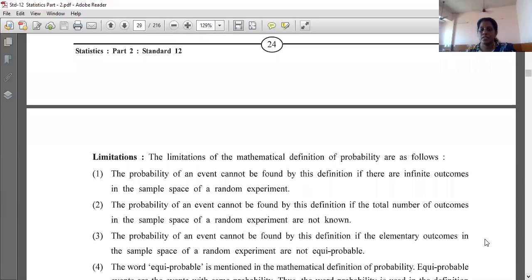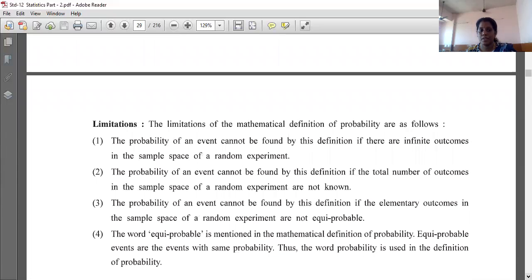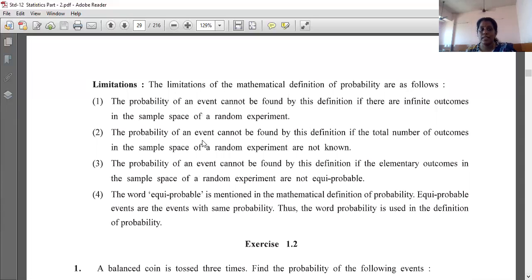Now see, a few theory is there. Now you have to see the limitations. The limitations of the mathematical definition of probability are as follows. First, the probability of an event cannot be found by these definitions if there are infinite outcomes in the sample space of a random experiment. So some limitations are also there.